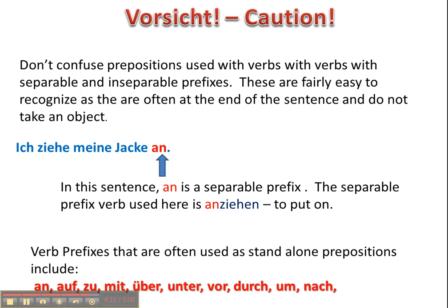Verb prefixes that are often used as standalone prepositions include an, auf, zu, mit, über, unter, vor, durch, und nach. So just watch out for those. We will be talking more about this later. This was just an introductory video into these often misunderstood verb preposition combinations.